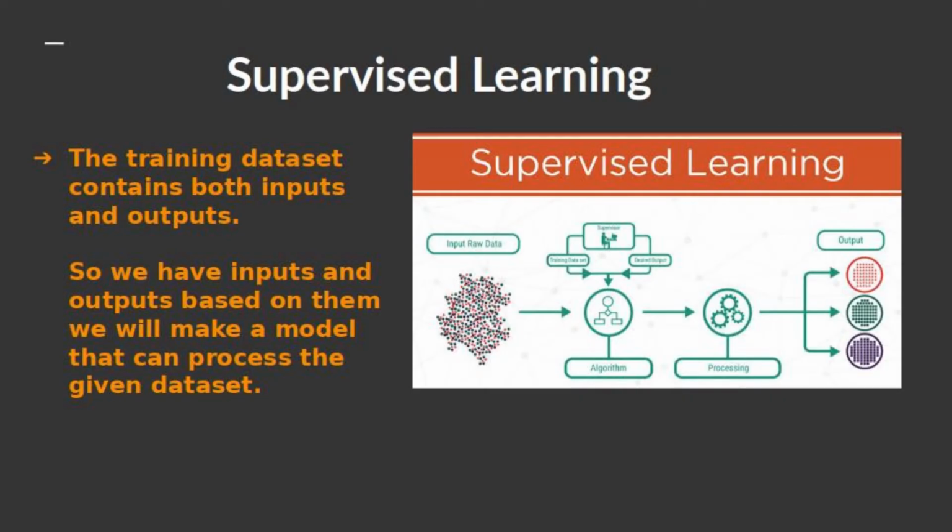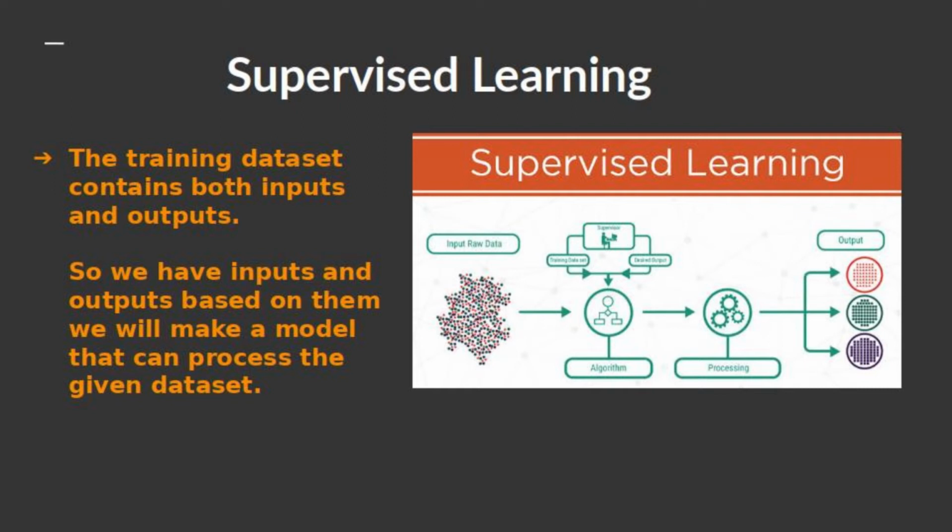Supervised learning is the foremost category of machine learning. In this type of approach, the data set contains both the inputs and outputs. So, as we have the inputs and outputs, based on them, we'll make a model that can process the given data set. Supervised learning means we provide both the inputs and outputs, which indirectly states that we are supervising the work of the machine.